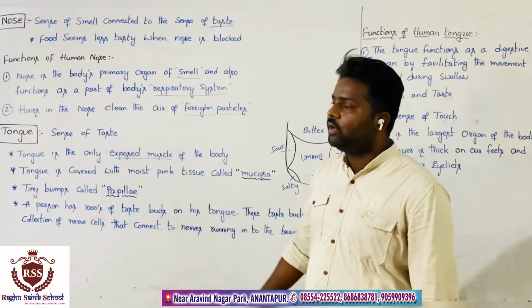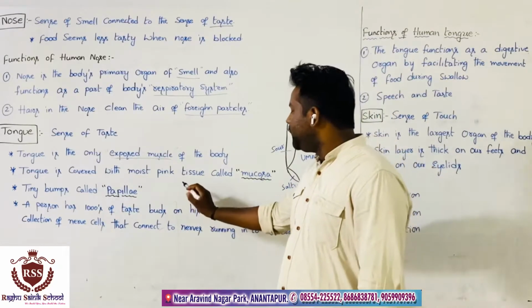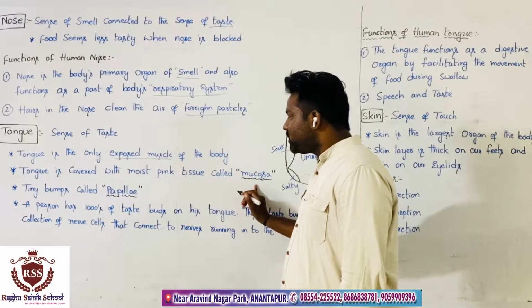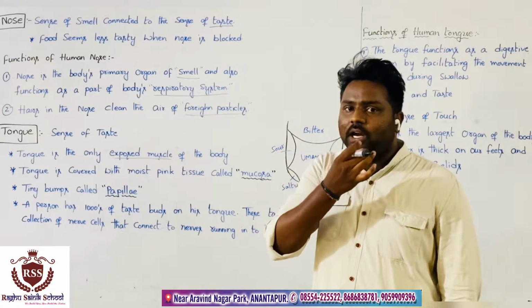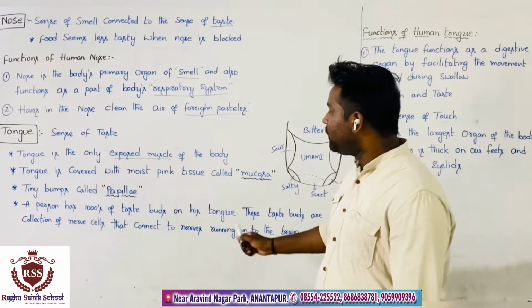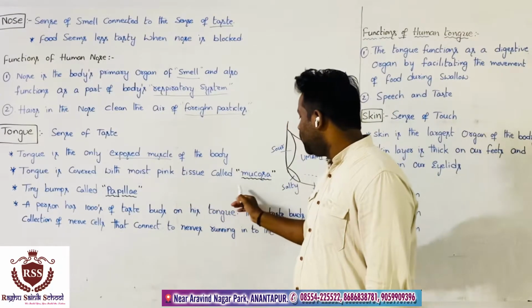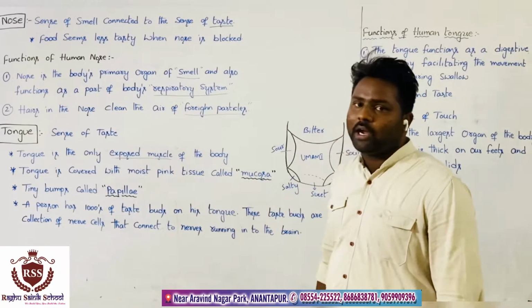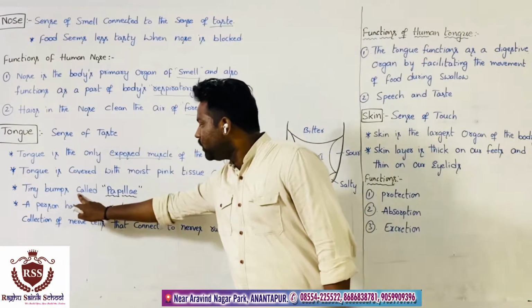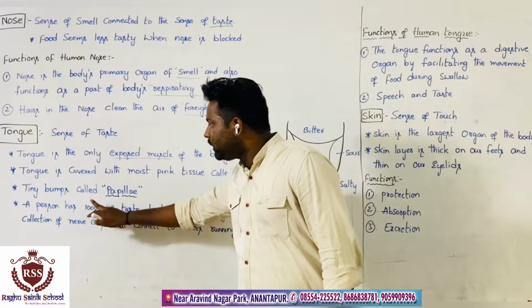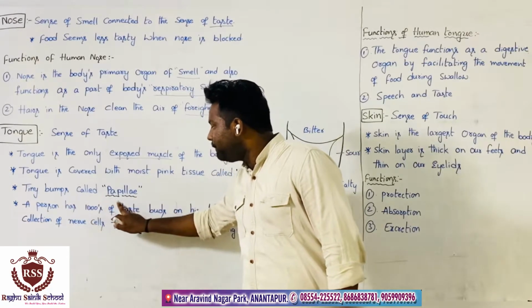The tongue is covered with moist pink tissue called mucosa. If you observe the tongue, it has pink colored tissue, called mucosa. And on the tongue, we have tiny bumps called papillae.